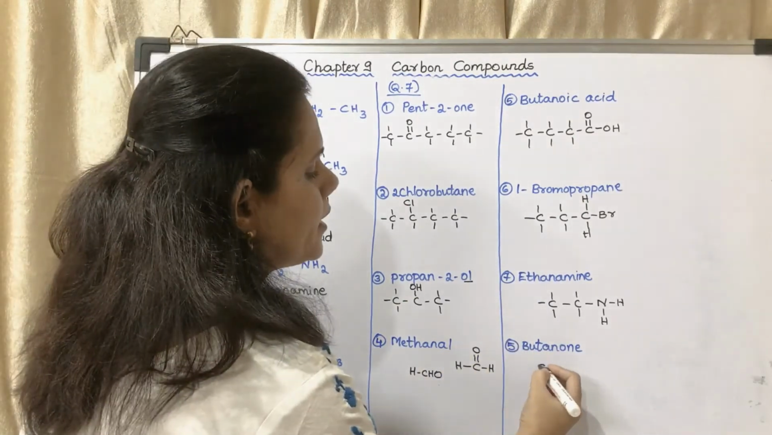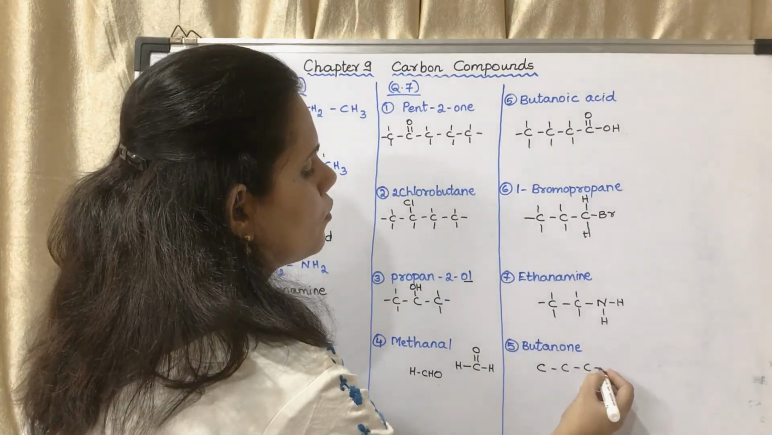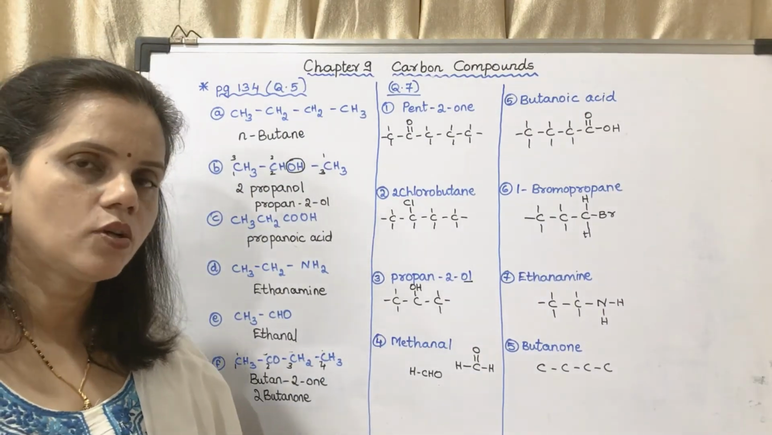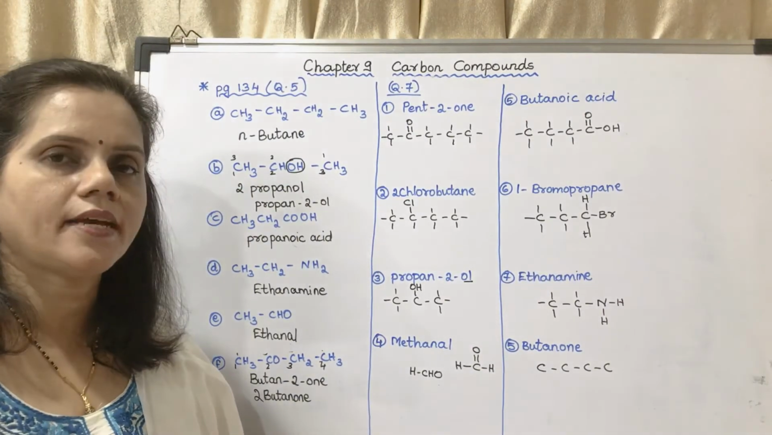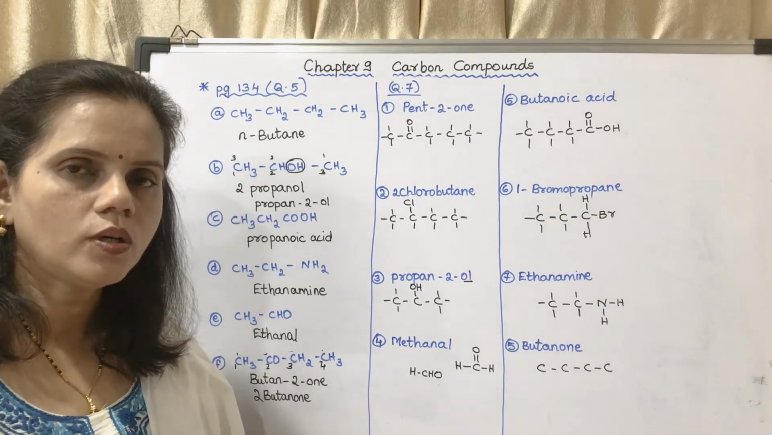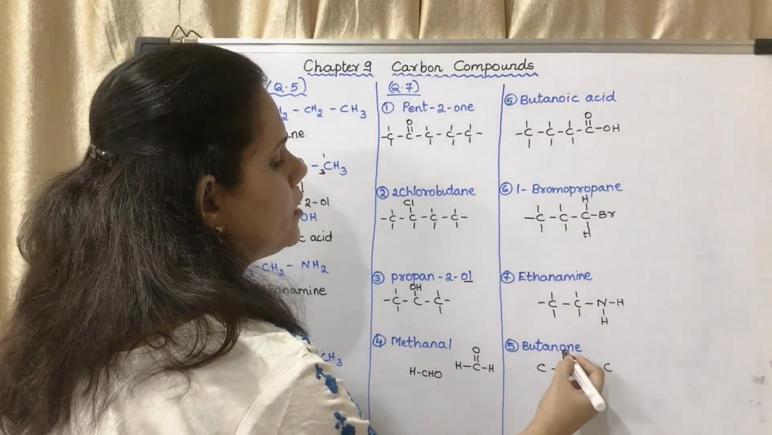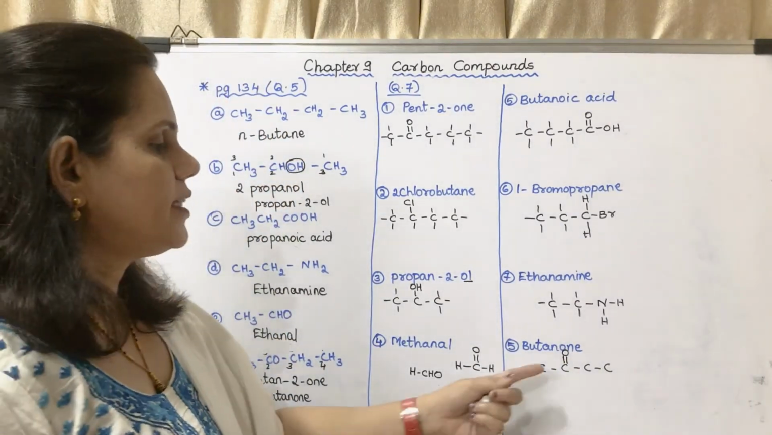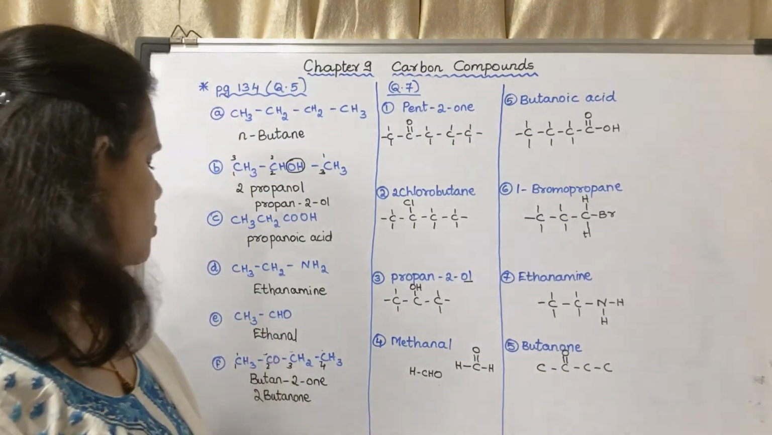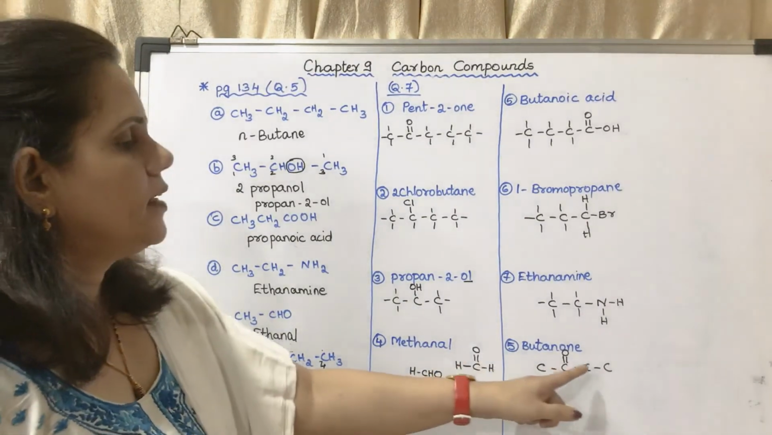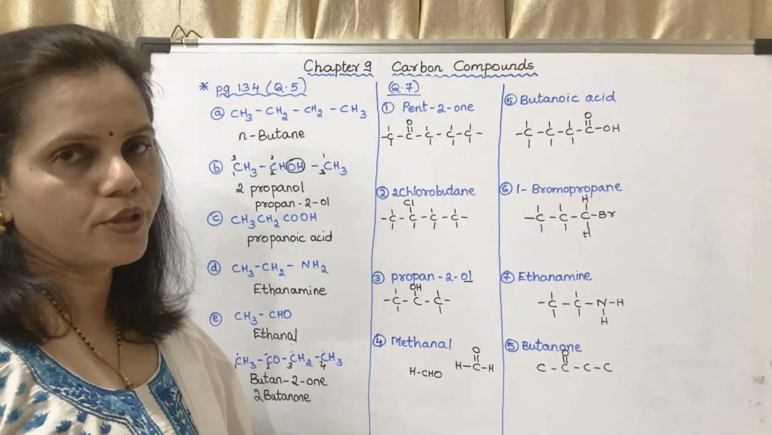Okay, butane means 4 carbon atoms. ONE means it has a double bond O, that is the ketone group. It should be in the middle, either here or here. Whether I take it here, then also it is 2-butanone. If I take it here, then also it is 2-butanone.